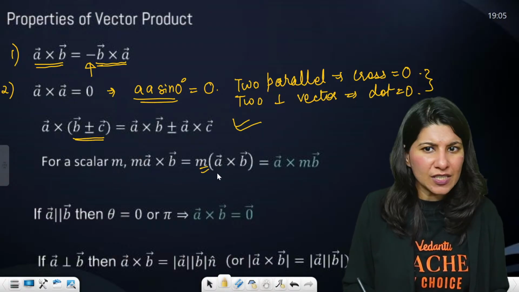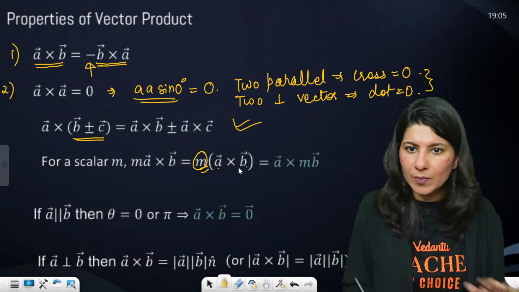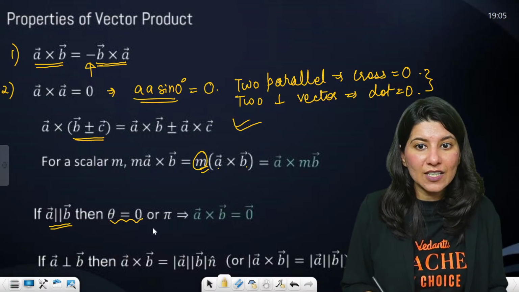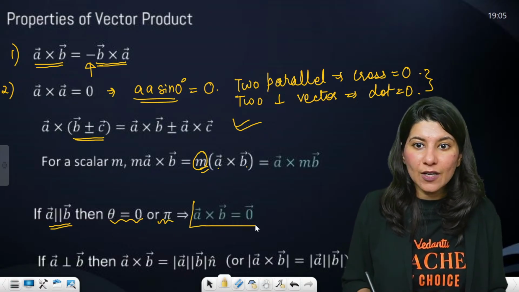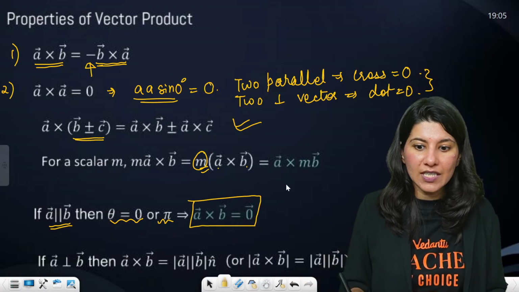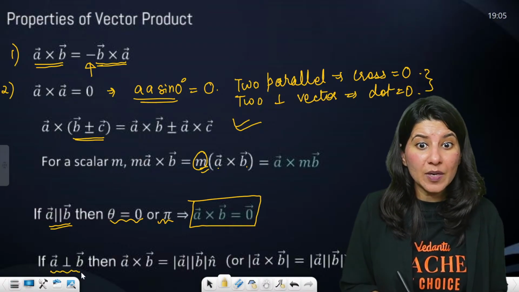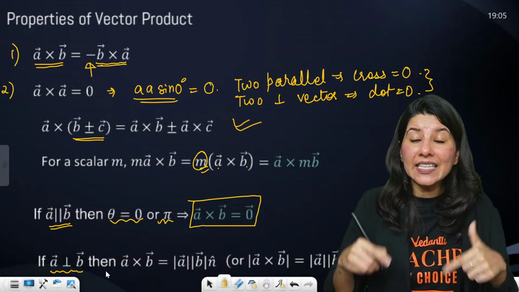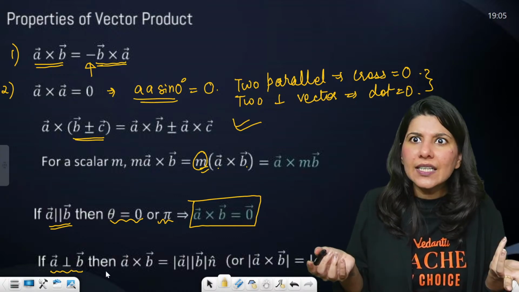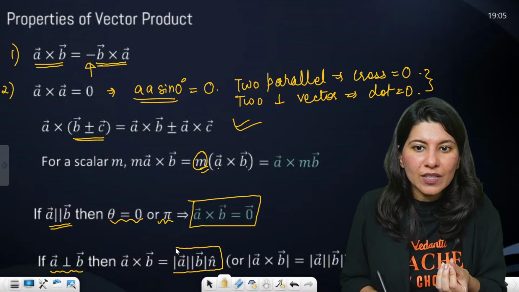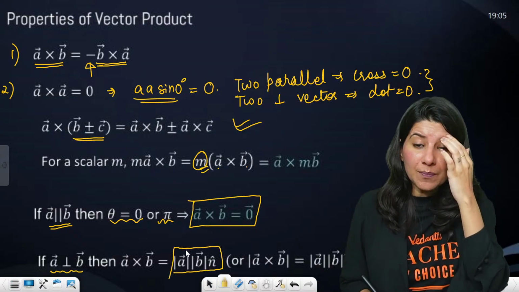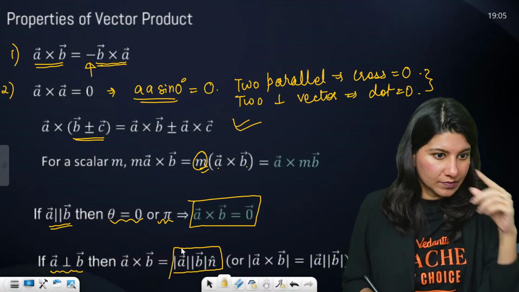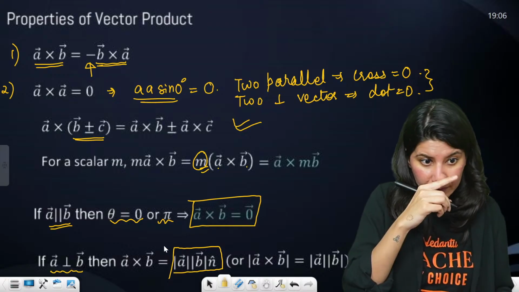Scalar multiplication, you can attach this scalar with A or B, doesn't matter. If A is parallel to B, then obviously theta is 0 or pi. In both the cases, A cross B is 0, that you already have studied. And if A is perpendicular to B, then what will happen? The answer will be AB sine 90 degree n cap. Sine 90 degree is 1. So can you see that over here? So A cross B will become AB n cap. That's it. AB n cap. Okay. All right. Clear.